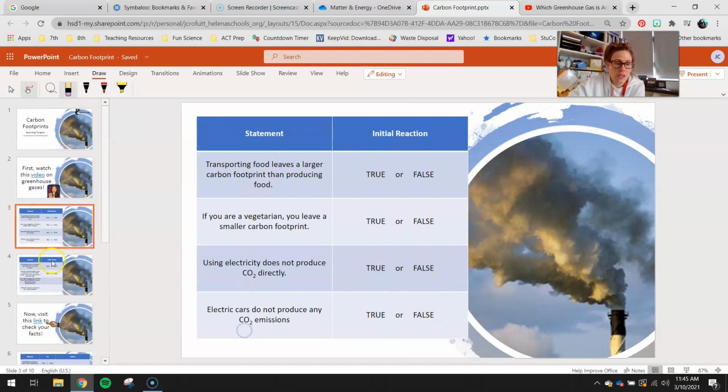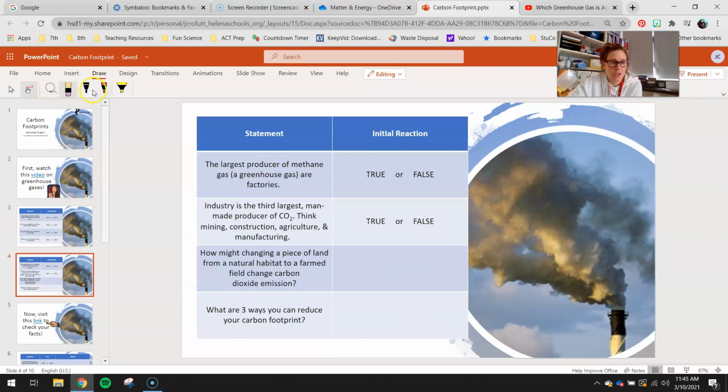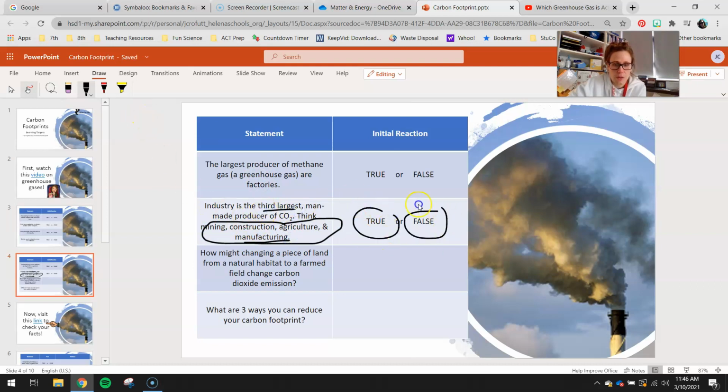Let's move on to slide 4. It's very similar, but there are two little subtle changes I want to point out to you. The largest producer of methane gas, which is a greenhouse gas, are factories. Circle true or false. Industry is the third largest man-made producer of CO2. Think mining, construction, agriculture, and manufacturing. So out of those 4 things, do you think that manufacturing is the third largest? Okay, so circle true or false on those.